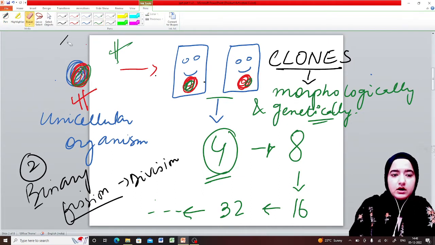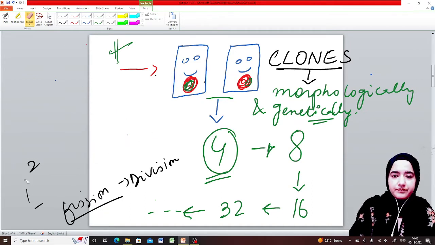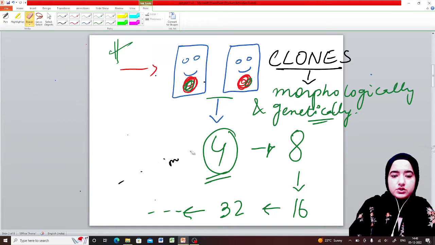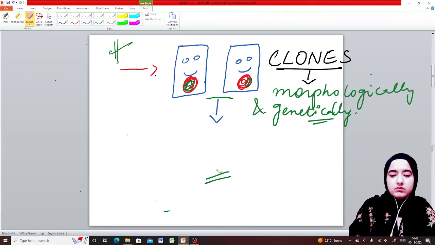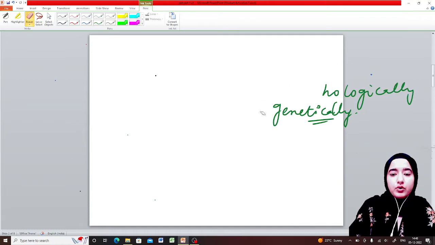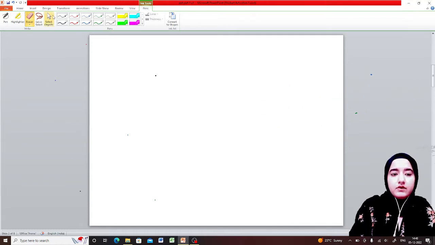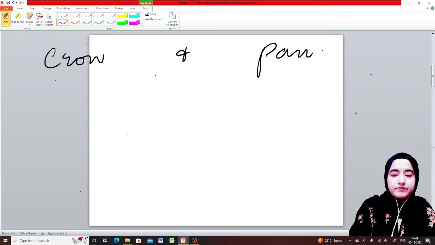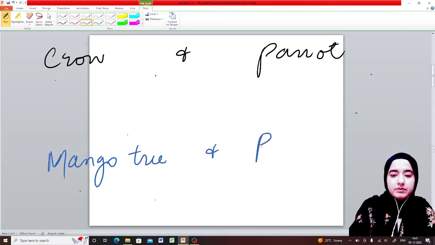Okay, moving ahead again towards lifespan. As I already said, lifespan simply means the period from birth to the natural death of an organism. Now what would be the average lifespan of each and every organism? See, that doesn't depend upon the size of the organism. I will give you an example of crow and parrot, and another example of mango tree and peepal tree.